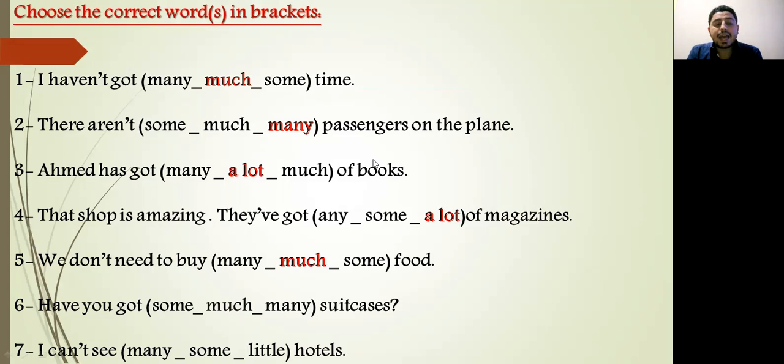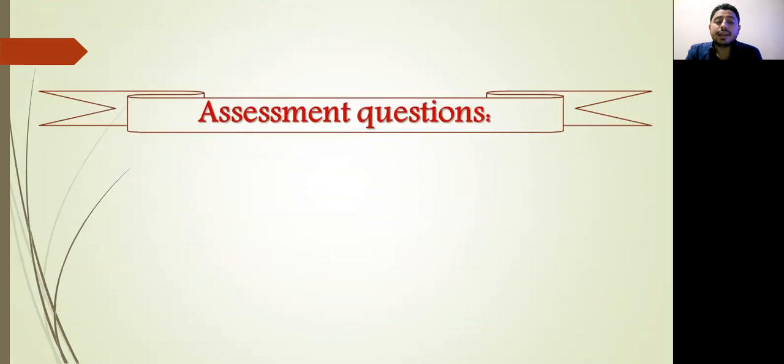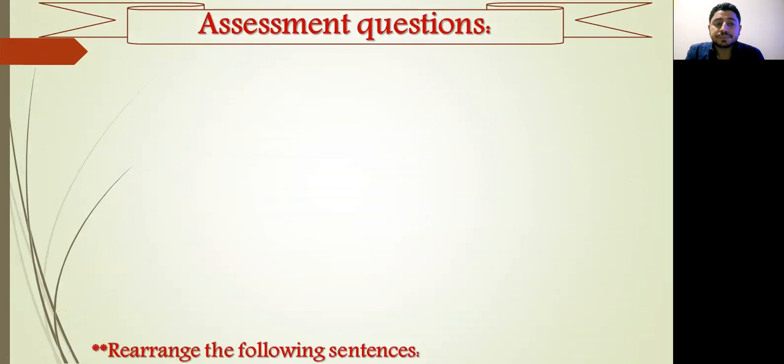Number 6, have you got space suitcases? Some suitcases, many suitcases, or much suitcases? Sure, it will be many suitcases. Number 7, and the last one, I can see many, some, or little hotels. Yes, I can see many hotels. Okay. And now let's move to the last slide, the assessment questions.